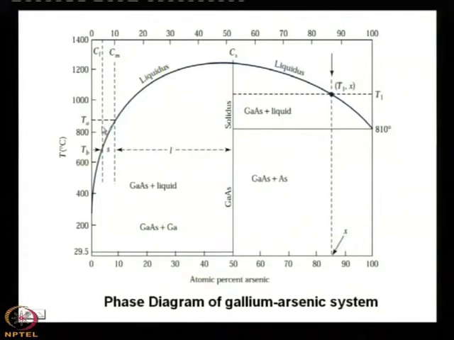As you lower the temperature from TA to TB, say TA 850 and TB 650, or from 800 to 600, any two temperatures, it will solidify. How you choose the temperature and the composition will be fully governed by the phase diagram.